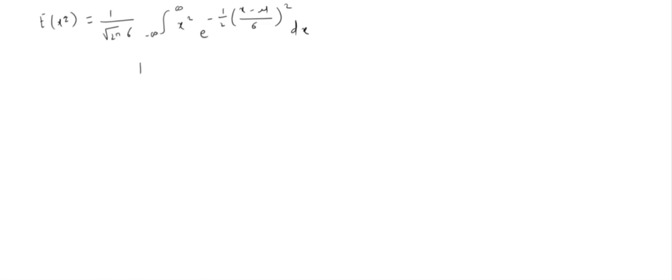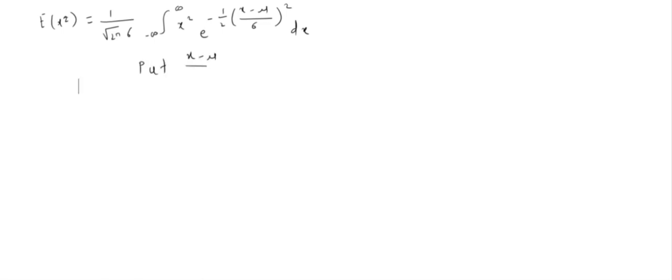So the expectation of x square is, keeping the constant term outside the integration sign, 1 divided by root 2 pi sigma, which is constant. It is outside the integral sign. Then minus infinity to infinity, x square e raised to power minus half x minus mu upon sigma, bracket square, dx.